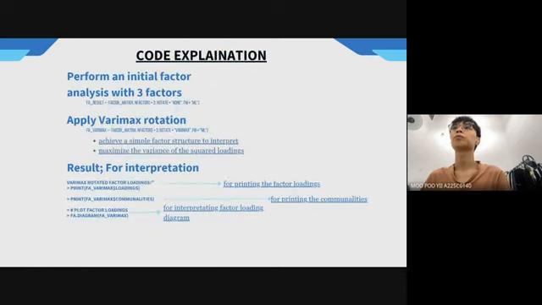Next. We then apply the varimax rotation to perform the factor analysis. The purpose of varimax rotation is to achieve a simple structure that is easy to interpret, and we also maximize the variance of the squared loadings to interpret the factors more easily. Last, we use the FA diagram to interpret the factor loadings, and then we generate the result.